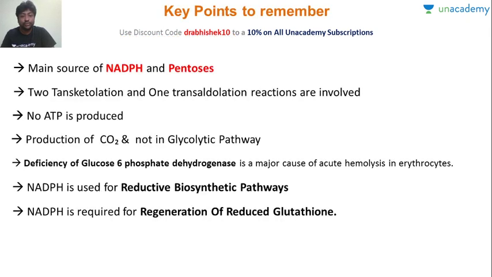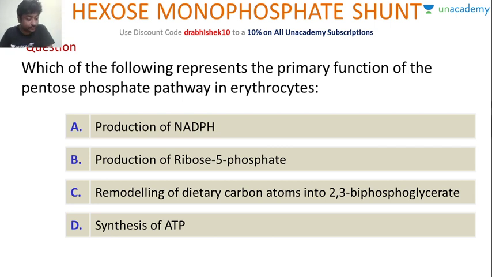So I've already told you these clinical points. Now let's get back to the questions. For the last 10 minutes, let's quickly solve the questions. Which of the following represents the primary function of the pentose phosphate pathway in erythrocyte? Quickly, can anyone answer? You have to be very fast. Very good. All of you are correct. The correct answer is production of NADPH.